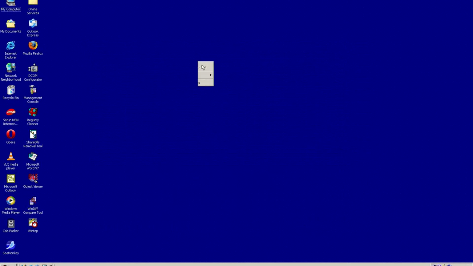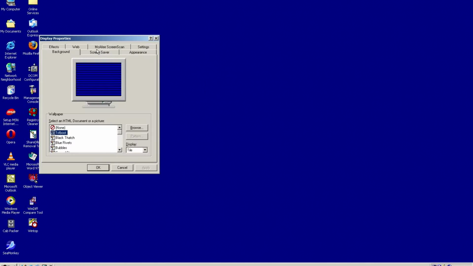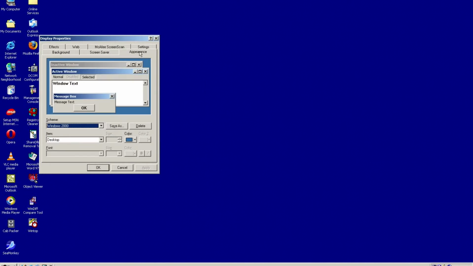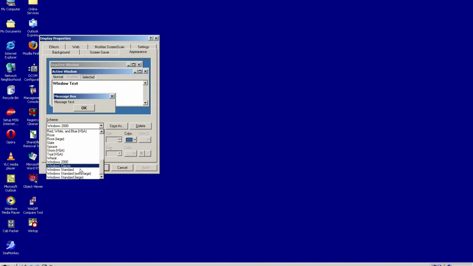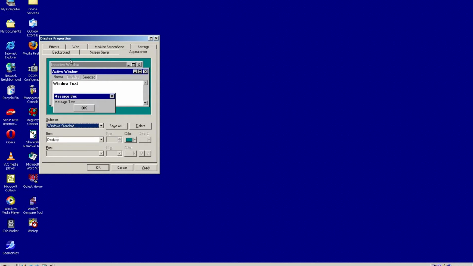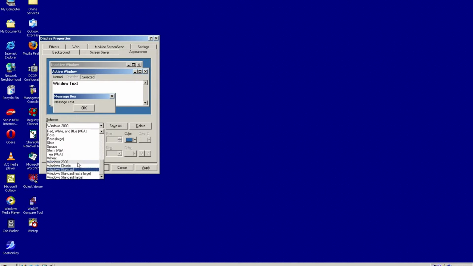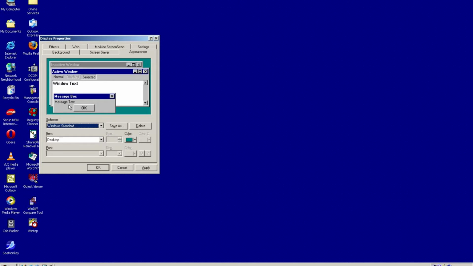It had a much darker theme. If we go to Properties, what I've done is I've installed something called an unofficial theme. It's a Windows 2000 theme, and it makes Windows 98 look a lot like Windows 2000, and a lot more modern. But if we go to Properties, this is Microsoft Windows 98 2nd Edition, version 4.10.2222A. You can still go back to the original Windows 98 look. This is how Windows 98 was originally supposed to look, but this is how Windows 2000 looks. As you can see, this is the original. It's a lot darker. You don't have a gradient. So let's get that out of the way.